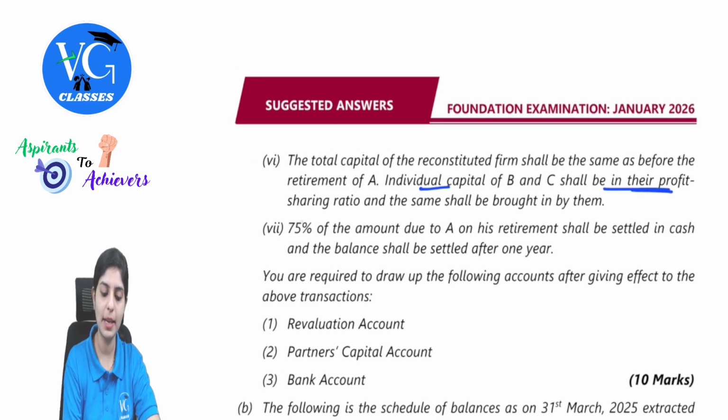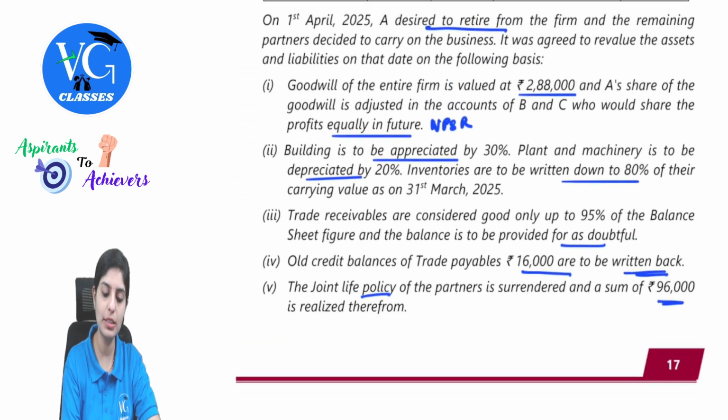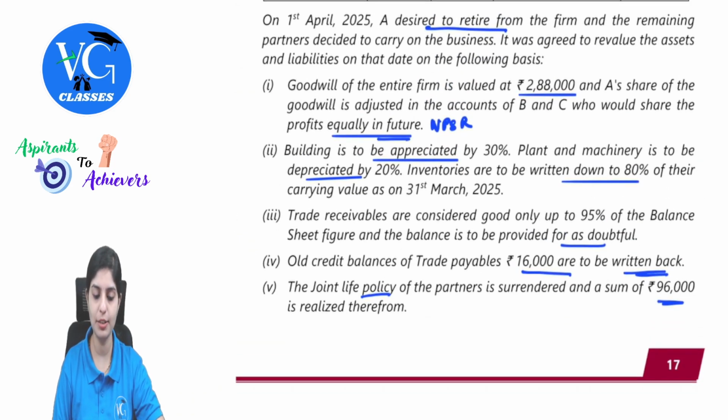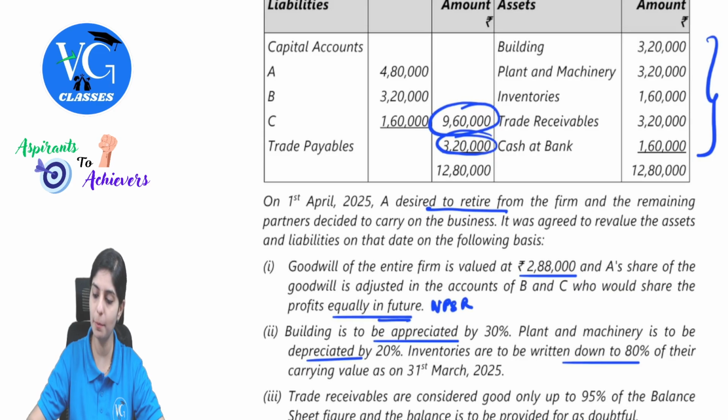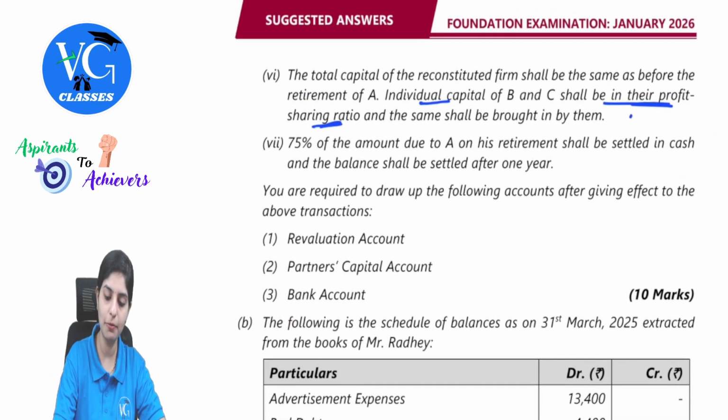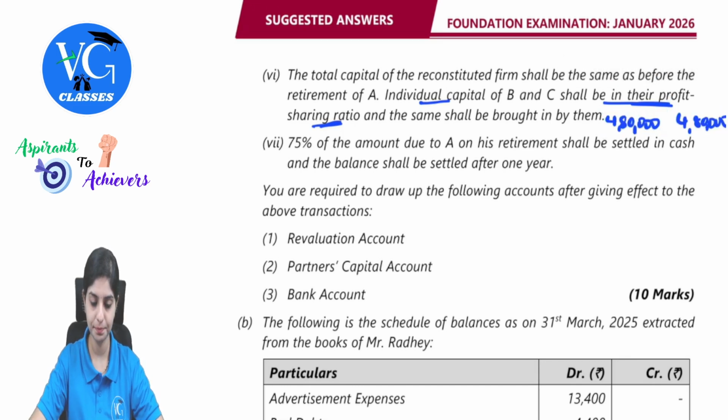It shall be in their profit sharing ratio, means as per the new profit sharing ratio. Remember, there were details of the new profit sharing ratio given. Don't you think this becomes simpler? 9,60,000 divided by 2. So 4,80,000 for B and 4,80,000 for C should be their closing capital balance. Yes or no? So this was easy for us to find out carefully here itself.